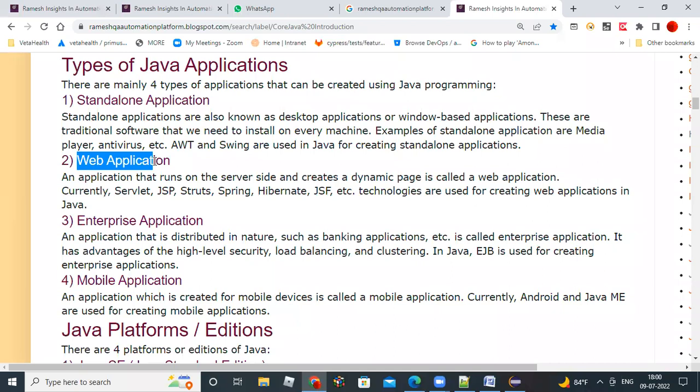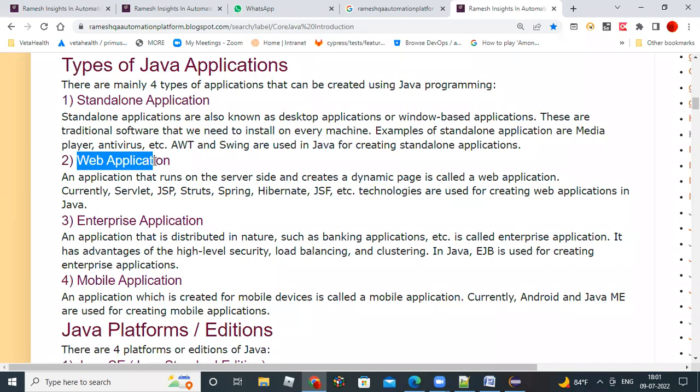When they are hitting your application, you need to sustain that load. Bigger applications can be developed using Spring Boot, web services, and Java Beans, Enterprise Java Beans.